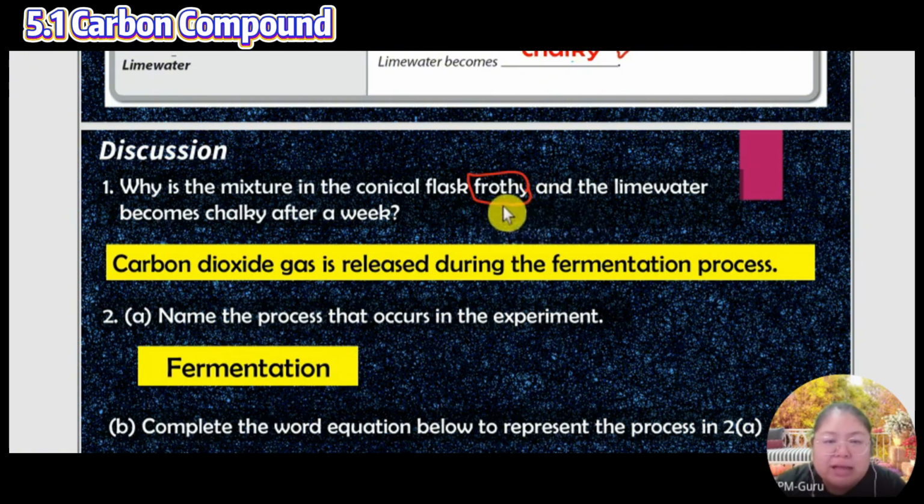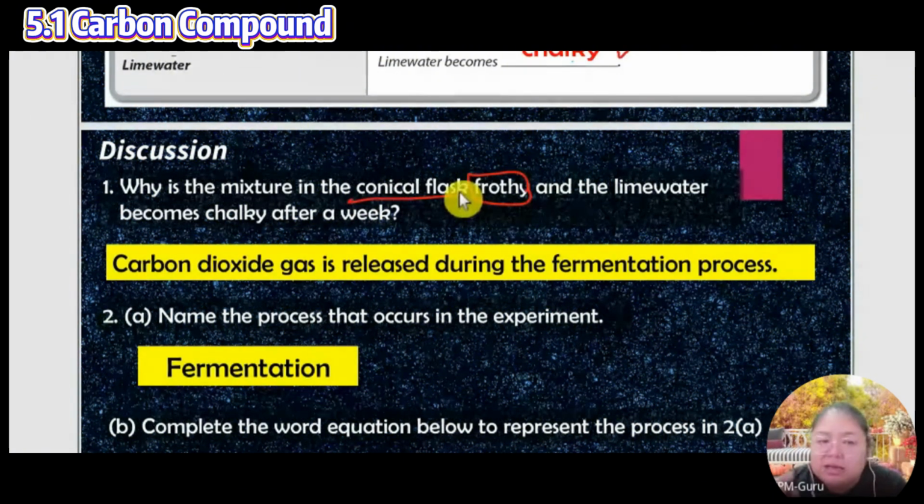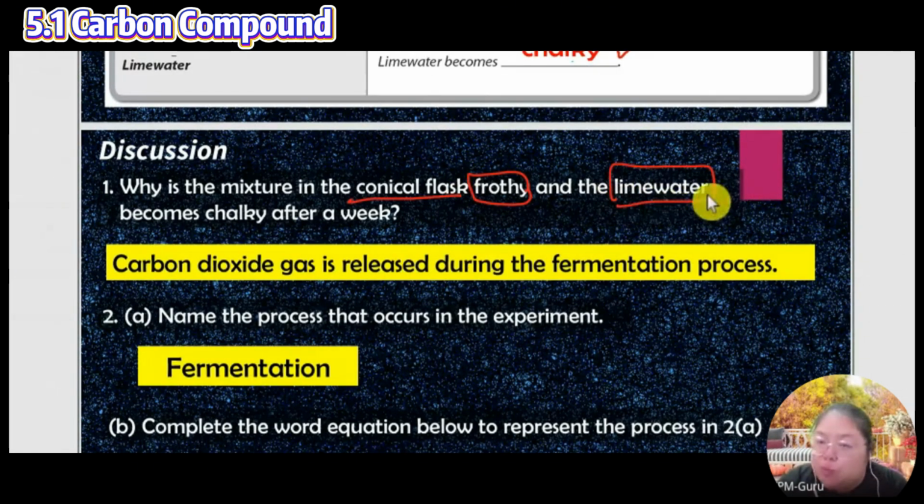Normally the question they will ask about the conical flask, they will ask about the lime water. This one, what happened? This one is only cloudy. This one is chalky. So important, what does chalky mean? Carbon dioxide. So they say carbon dioxide gas is released. So during the fermentation process, fermentation produces ethanol. Ethanol means alcohol.